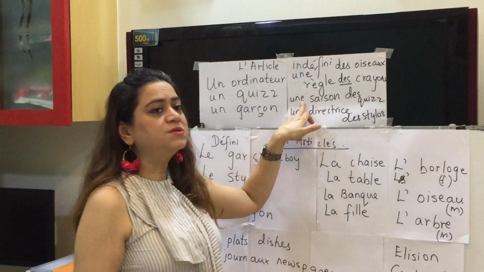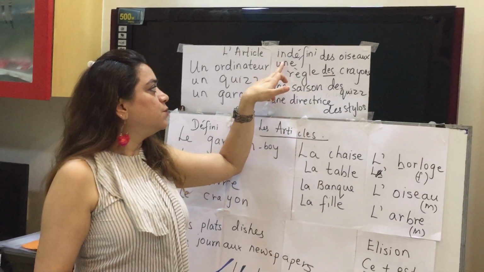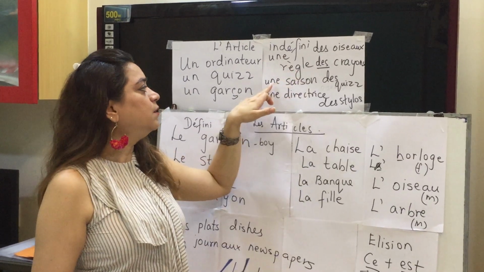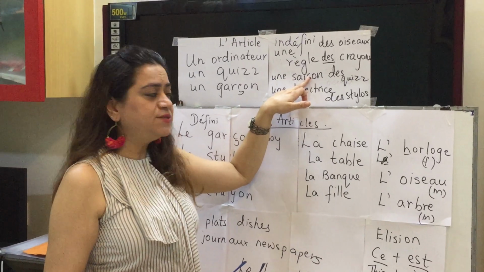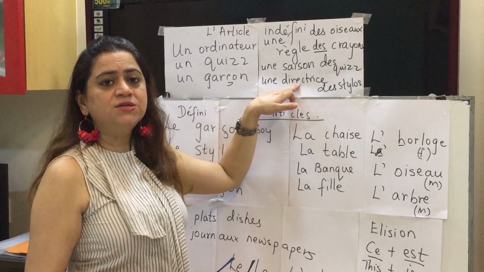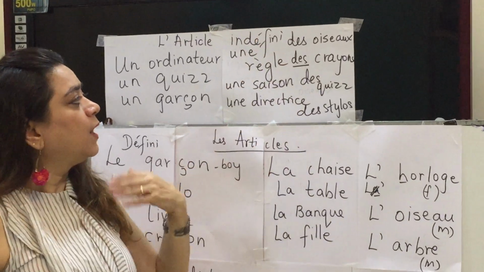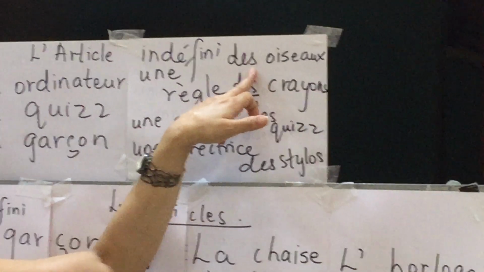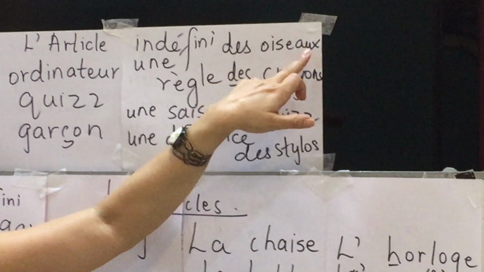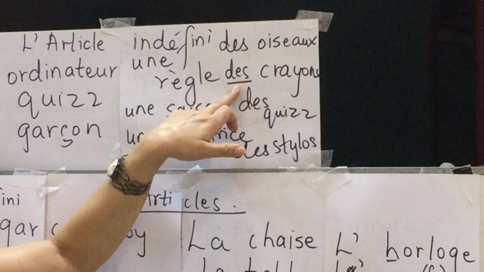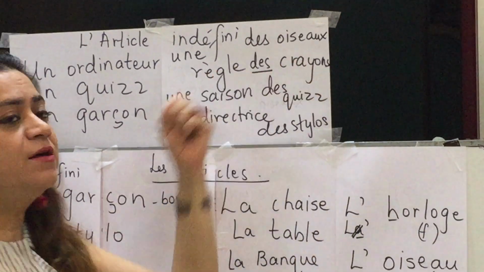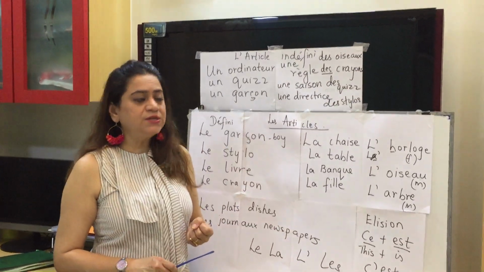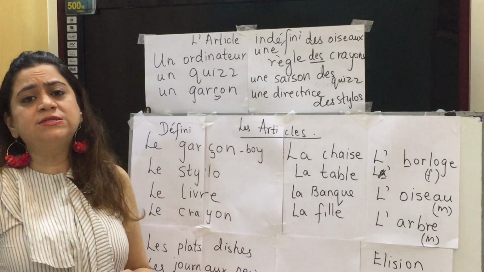For feminine nouns the indefinite article would be une. We have a few examples here. Une règle, that is a ruler or a scale. Une saison, a season. Une directrice, that is a director, that is feminine. For the plural indefinite article, we put des. Des oiseaux, par exemple. Des crayons, that is some pencils. Des quiz, some quizzes. Des stylos, some pens.